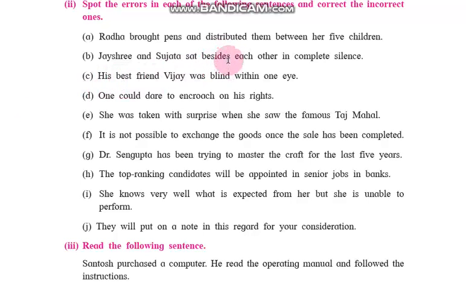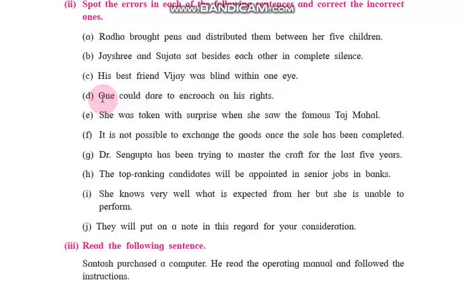Besides is not there. Next one, his best friend Vijay was blind within one eye. His best friend Vijay was blind, not within, in one eye only. His best friend Vijay was blind in one eye. Here, not within, in is there.